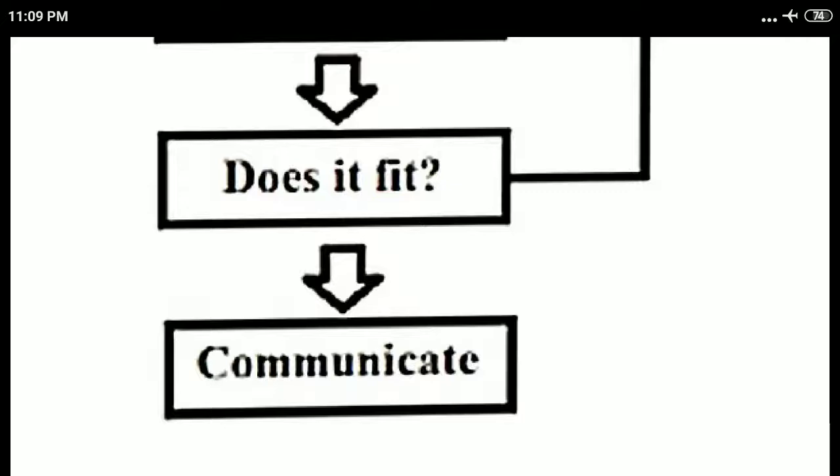Okay children. Now we will continue with our topic as per the textbook. That is biodiversity.